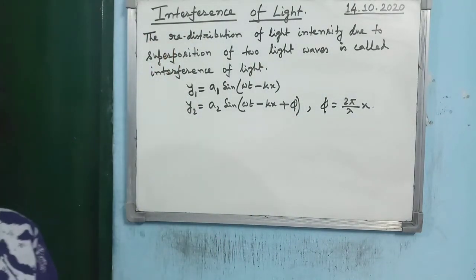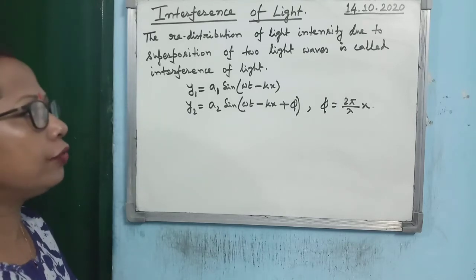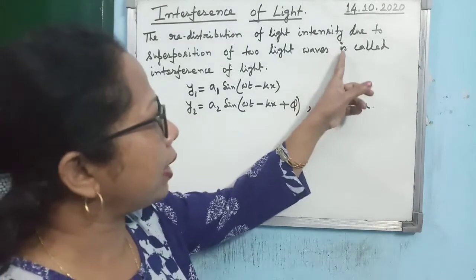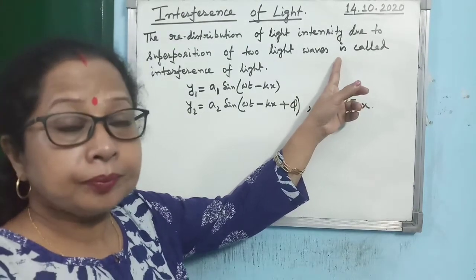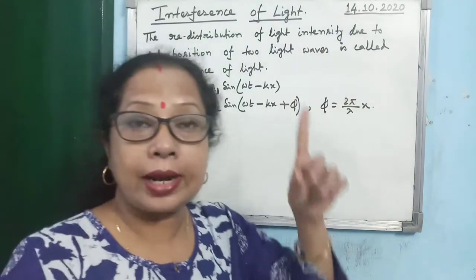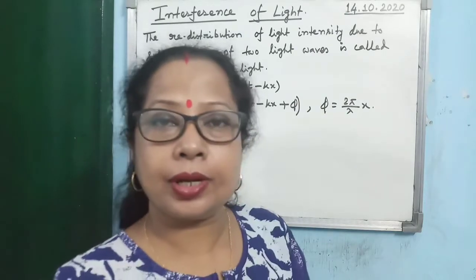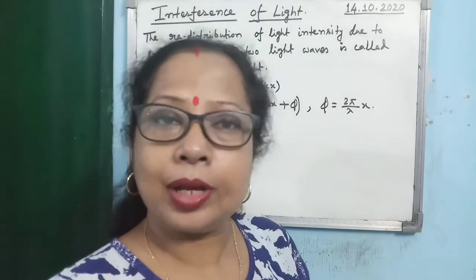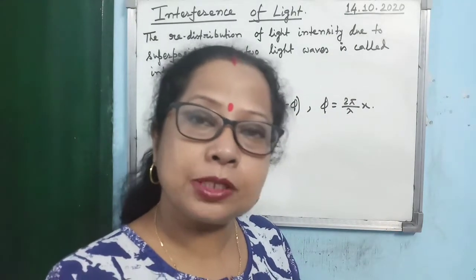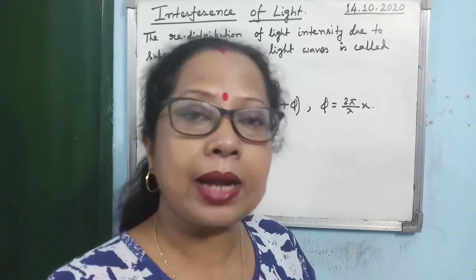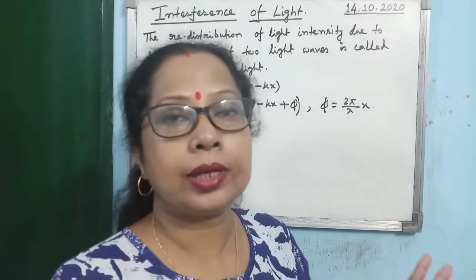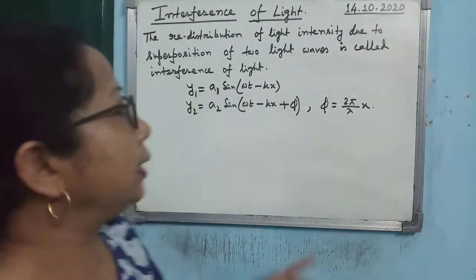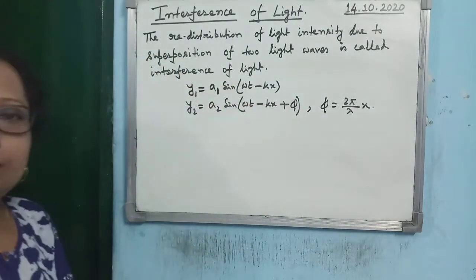The redistribution of light intensity due to superposition of two light waves. Here within brackets, you can write what kind of light waves: they should have slightly different amplitude, same frequency, moving with the same speed and in the same direction. Both the waves are moving in the same direction. Then it is called interference of light.